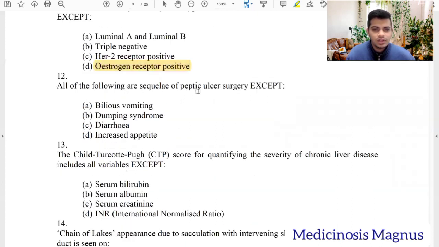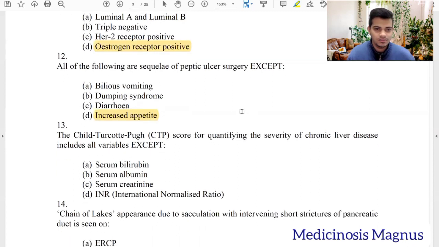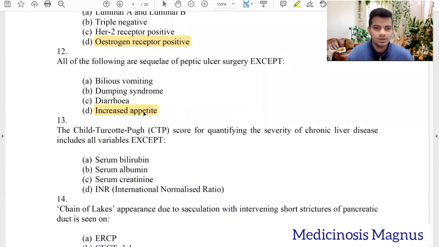All of the following are sequelae of peptic ulcer surgery except: bilious vomiting, yes. Dumping syndrome, yes. Diarrhea, yes. Increased appetite, no. So now peptic ulcer surgery is done, and sometimes the vagal nerves are also cut. So acid secretion will usually have decreased, and the patient might not have an appetite as good as a normal person. So appetite is usually decreased and not increased.